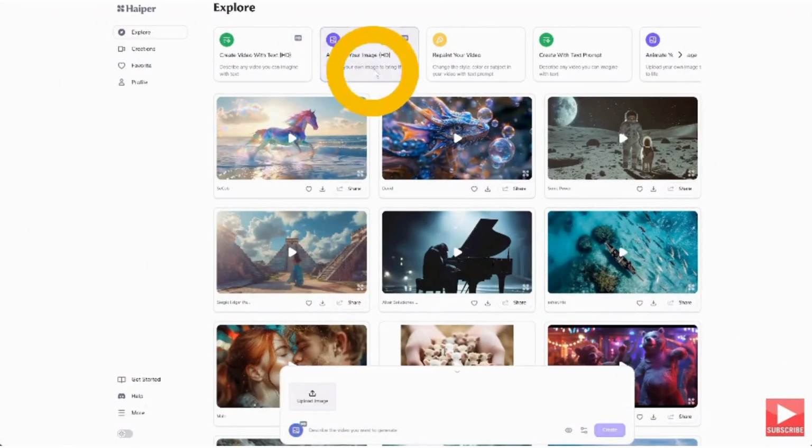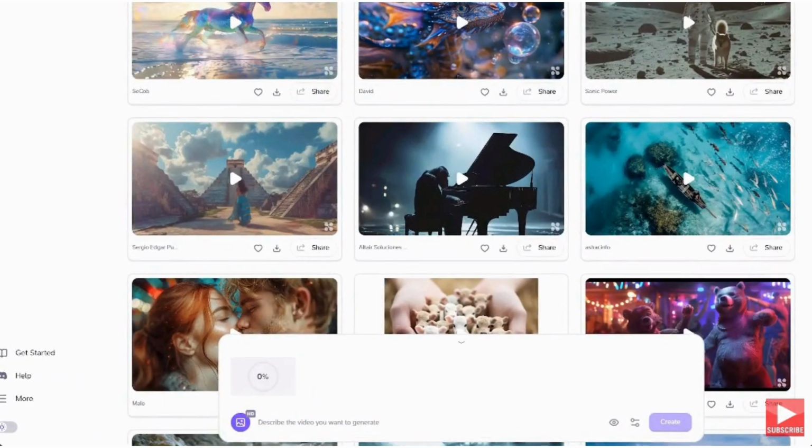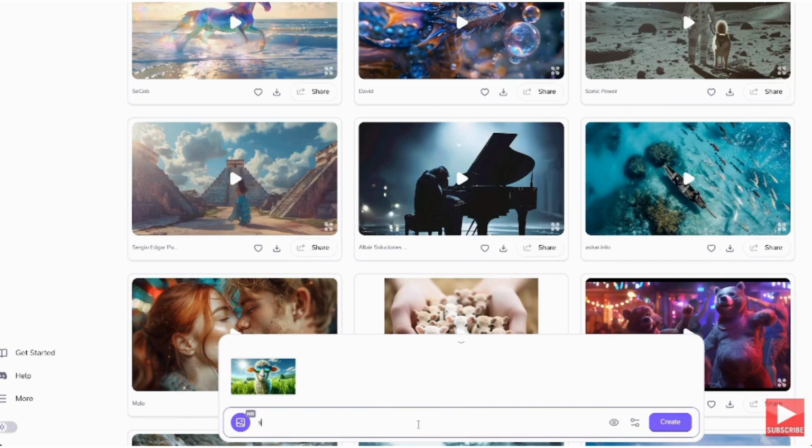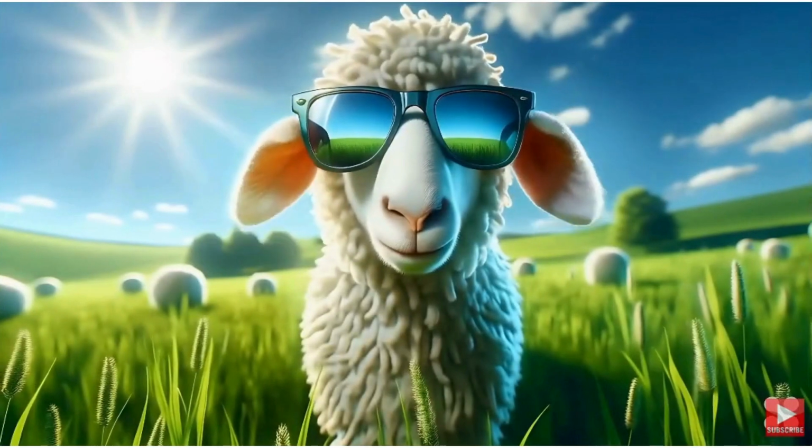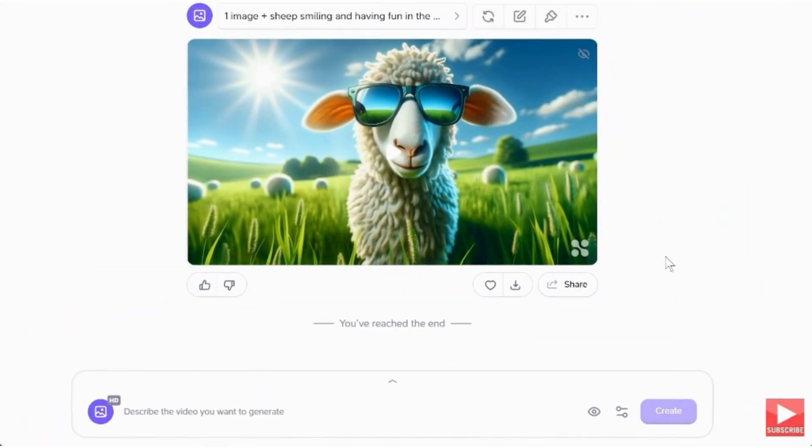Let's try generating an image to video. Click on animate your image. Click the upload image button and upload the image you want to animate. Let me type in my prompt: keep smiling and having fun in the field, and click create. Nice. I guess that's how sheep have fun in the sun. It came out pretty good.